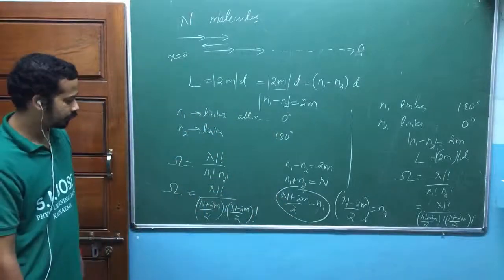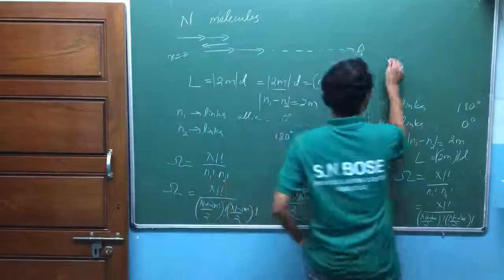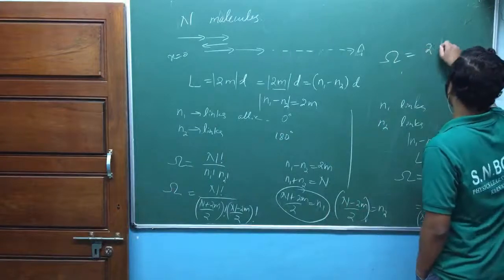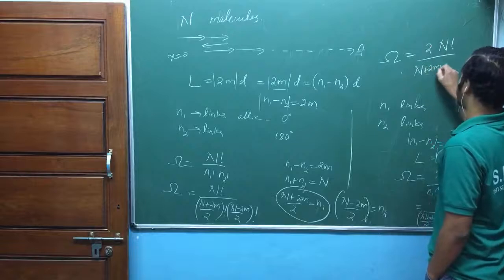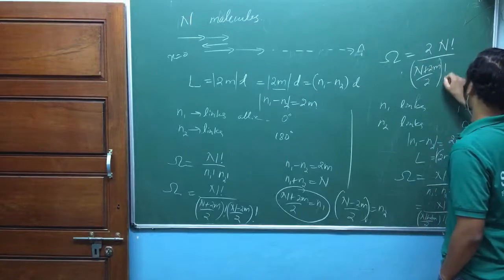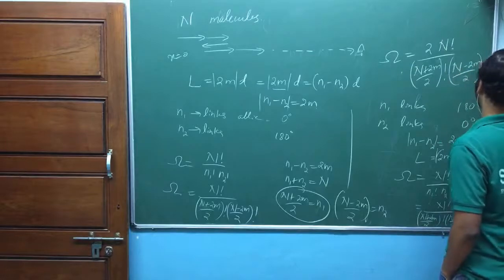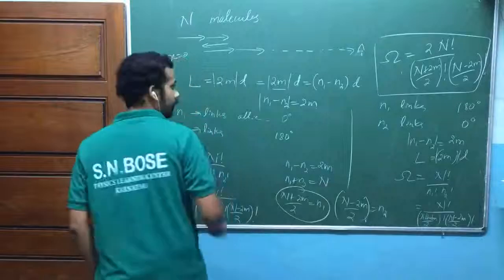Adding means, since both are the same, that's twice. So your answer is the number of possible ways equal to 2 times n factorial divided by n plus 2m whole divided by 2 factorial, n minus 2m whole divided by 2 factorial.